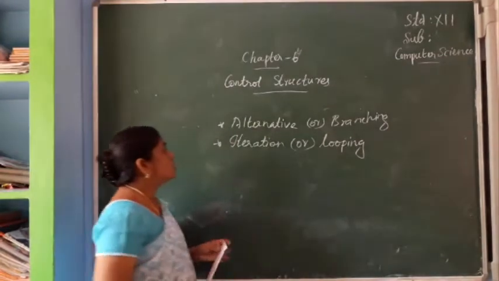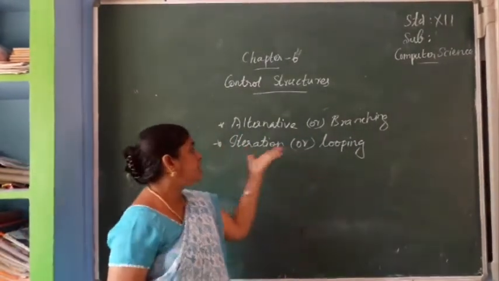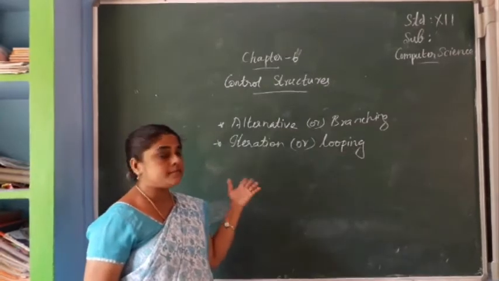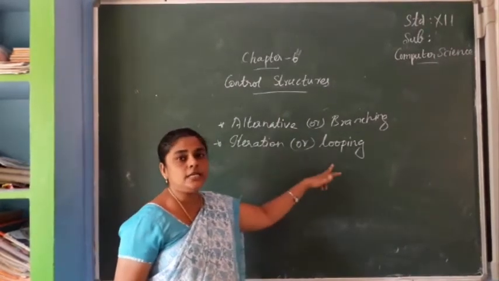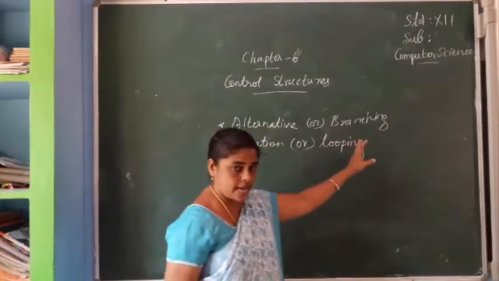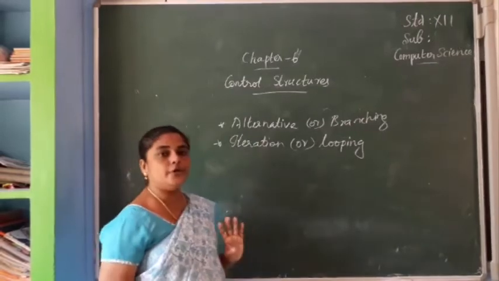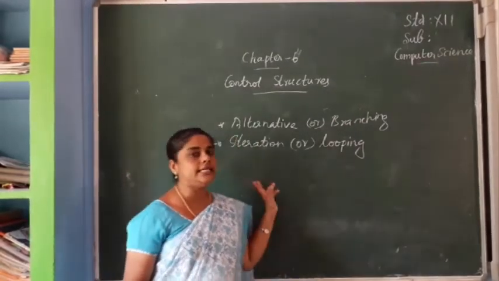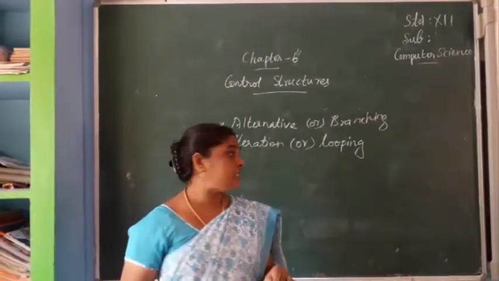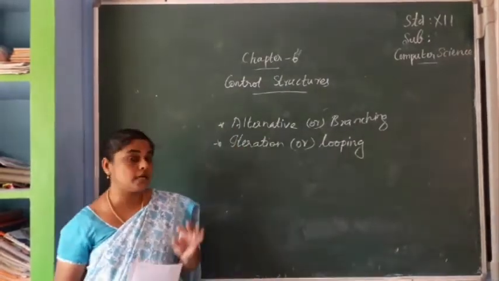Can you understand? So if there is a need to skip a set of statements, we use a statement known as iteration and looping. So there are two sets of control structures: alternative or branching, and next, iteration and looping. These two we are going to briefly study in this lesson. First we can see what a control structure is. What is a control structure?